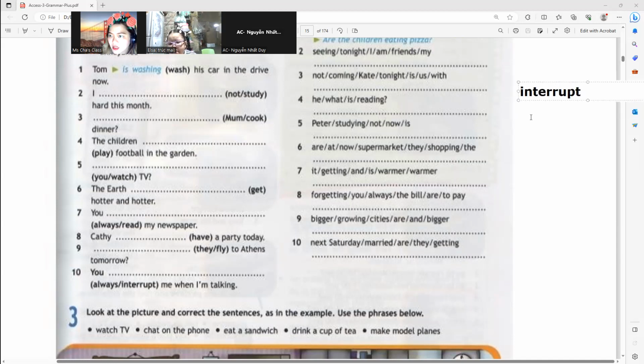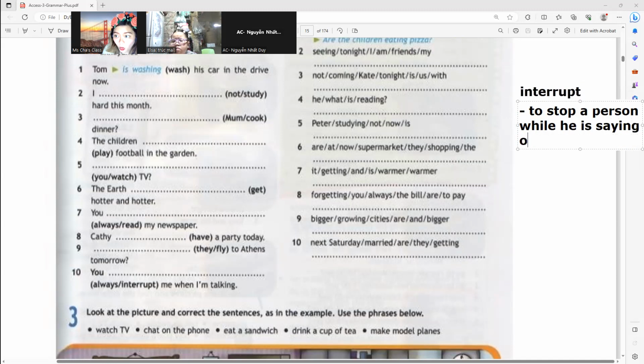Okay. It does not literally mean to distract, but when someone is interrupting you, it means to stop a person while he is saying or doing something, especially by saying something.